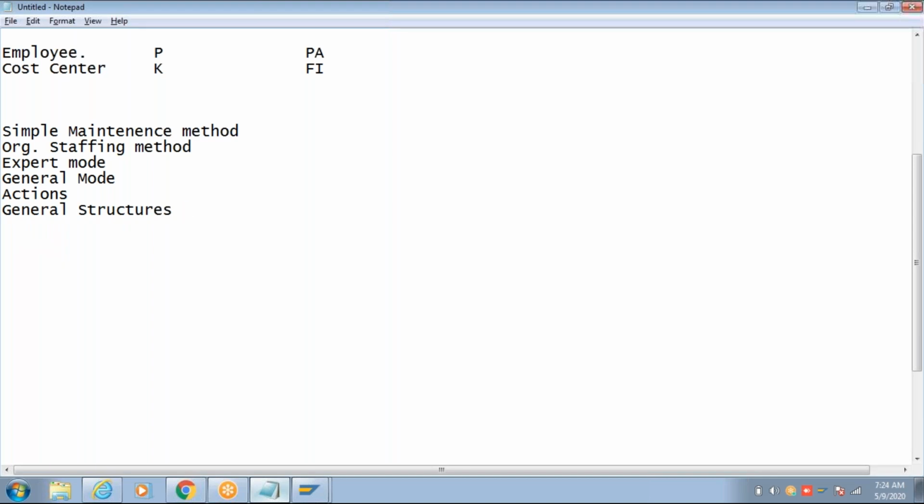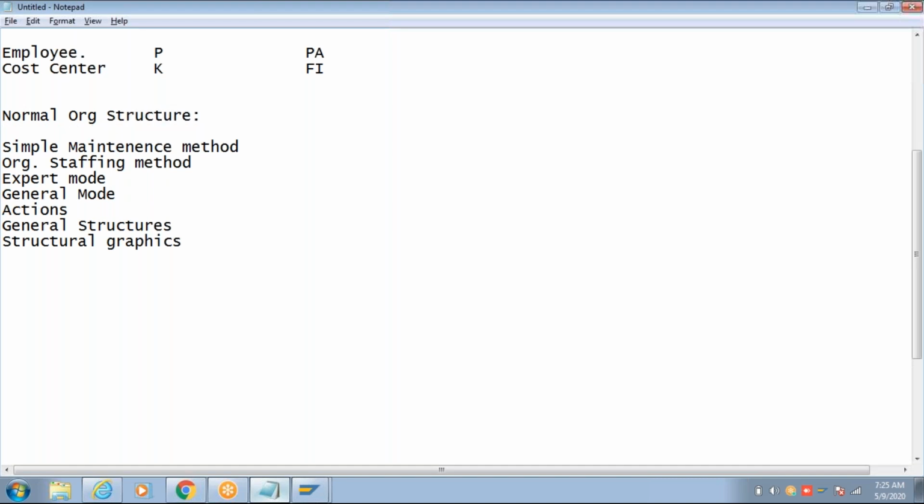General structures. Okay, so these are the methods to create a normal organization structure.